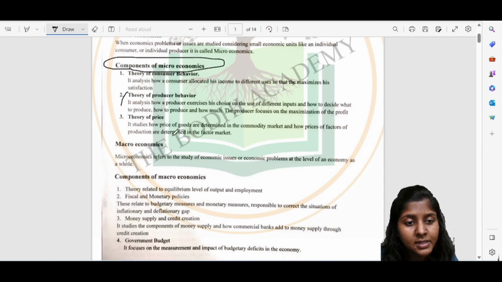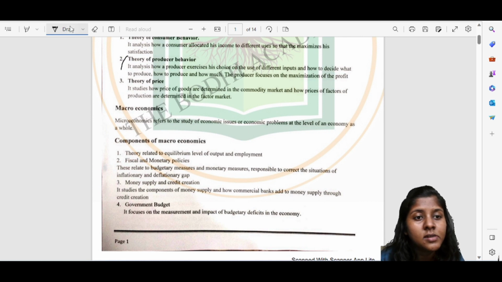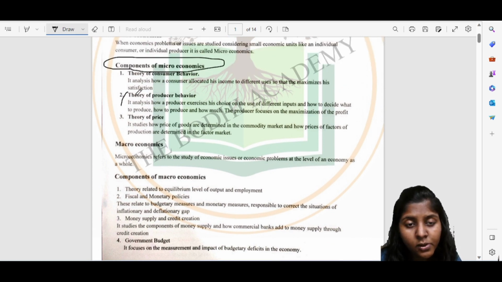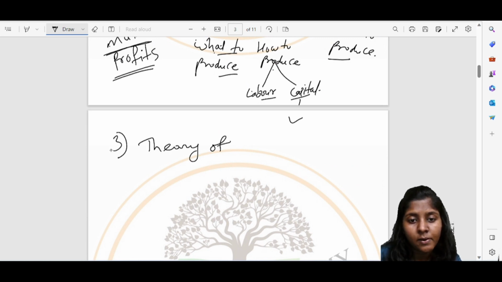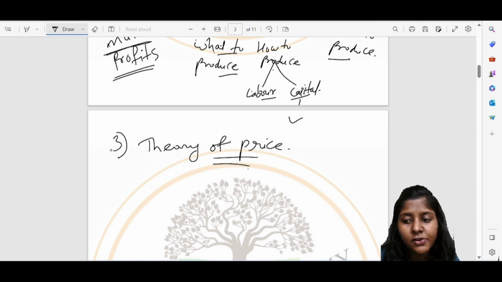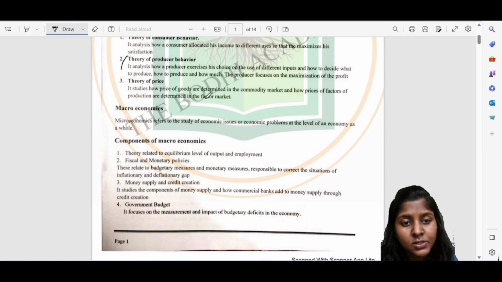The next thing is the theory of price. Now the third component of microeconomics, here we'll be learning about the theory of prices. What does this theory of price state? It studies how prices of goods are determined in the commodity market.